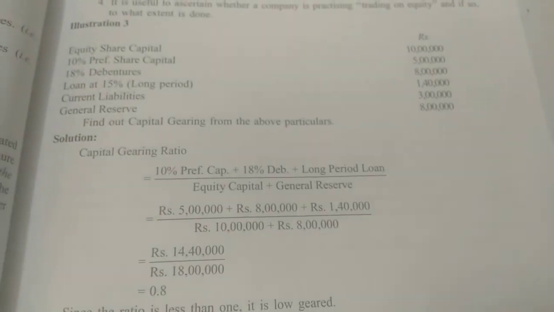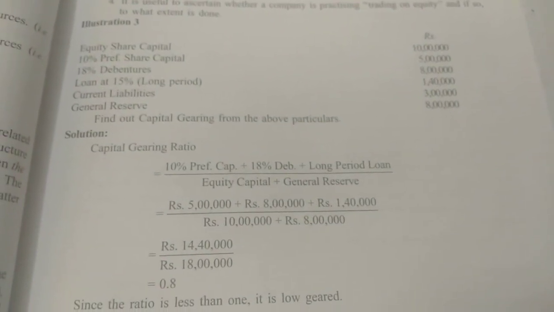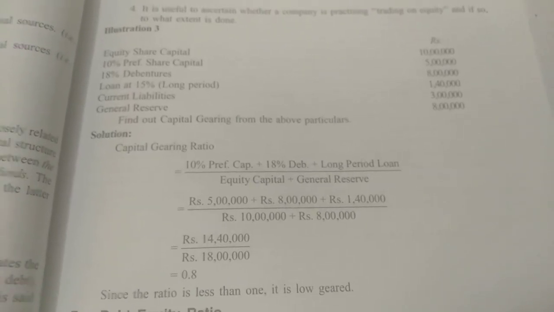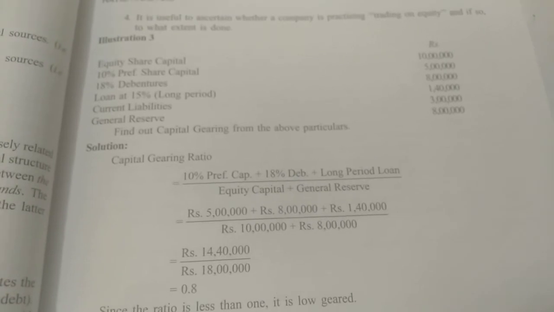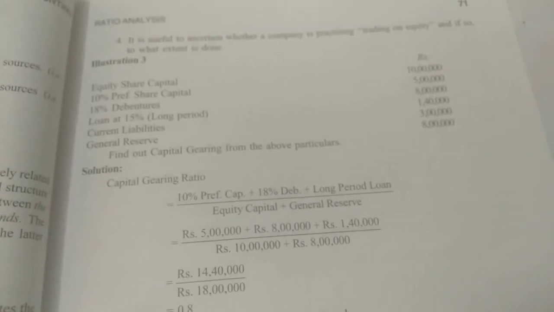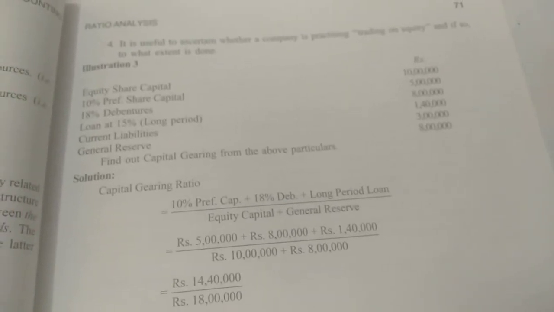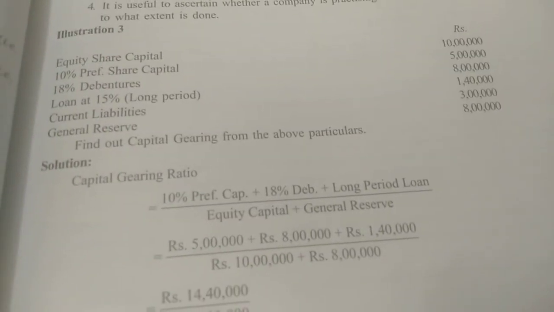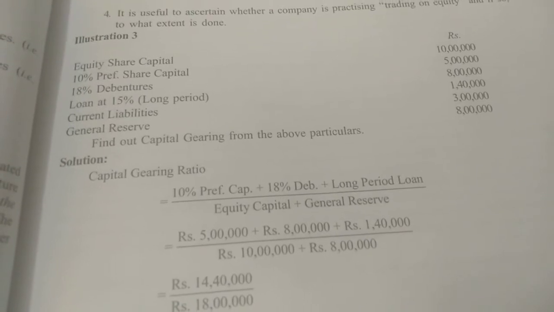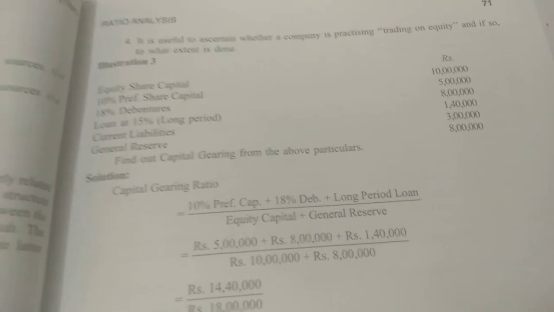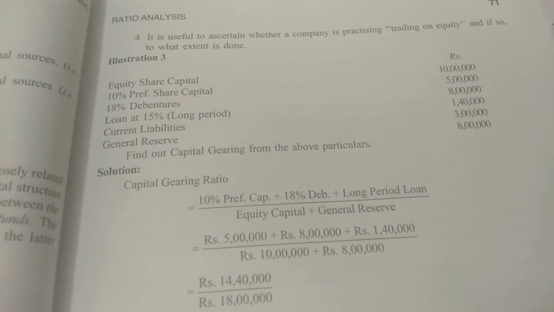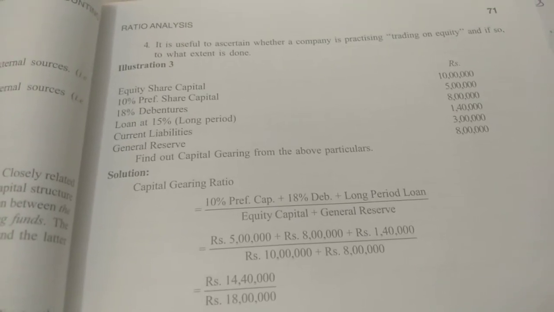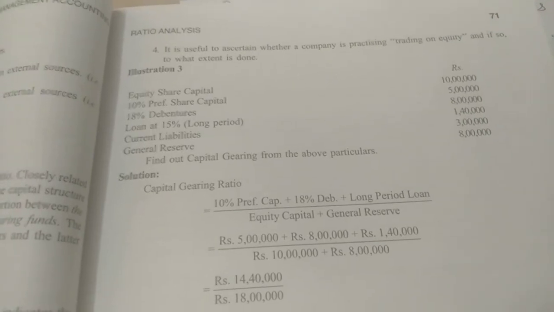Now we all know that capital gearing ratio is fixed interest bearing funds upon equity shareholders' fund, right? What are the various interest bearing funds here? We can see in the numerical that you have preference shares, you have debentures, plus you have loan. As part of your equity shareholders' fund, you have equity share capital, that is 10 lakh rupees, plus you have the reserves.